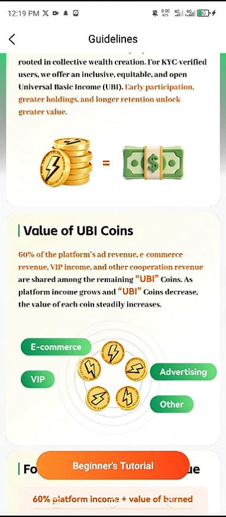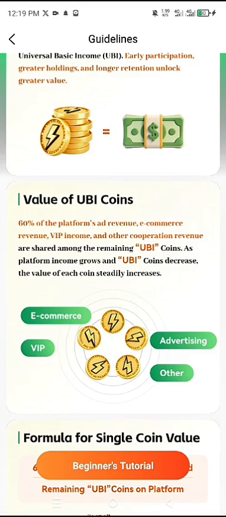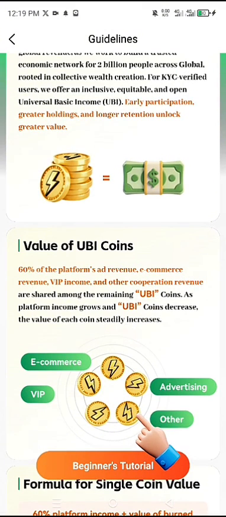These are some of the utilities tied to this token. These revenues are shared among the remaining UBI coins. As platform income increases and UBI coins decrease, the value of each coin steadily increases. So these are the utilities tied to the UBI coin.